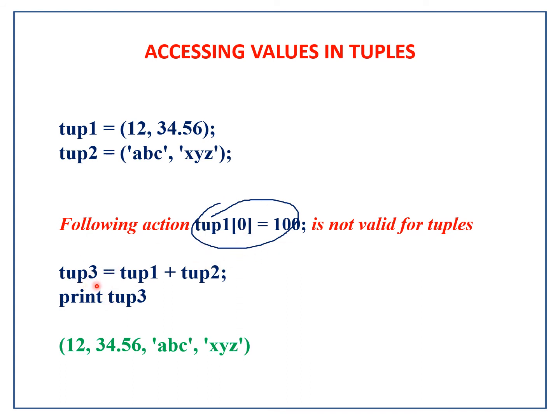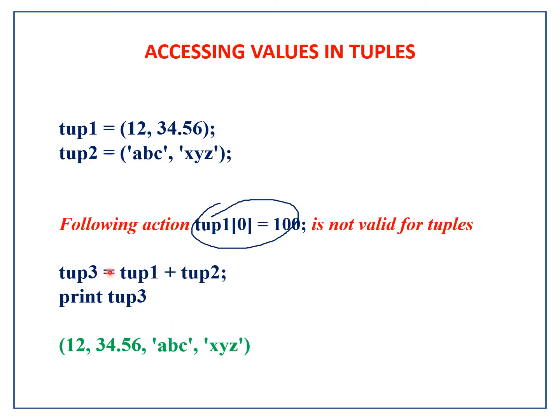But here you see that there is tuple 1 and tuple 2, and a new tuple has been formed with the name tuple 3, bringing all these values of tuple 1 and tuple 2 here. So when we print tuple 3, you can see that 12 has been brought from tuple 1, 34.56 has been brought from tuple 1, and ABC, XYZ have been brought from tuple 2.